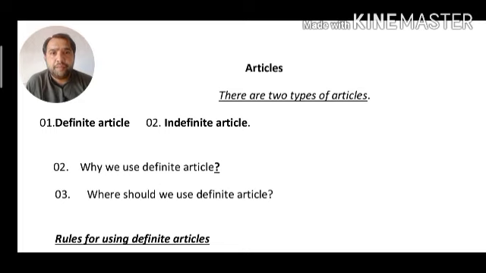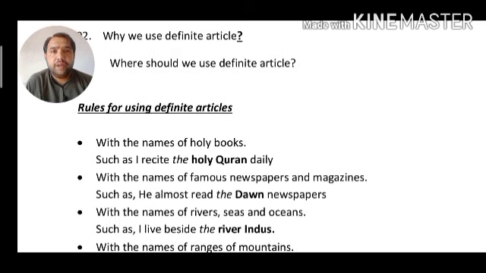And where should we use it? There are some rules regarding the definite article which we have to follow to make its correct usage.